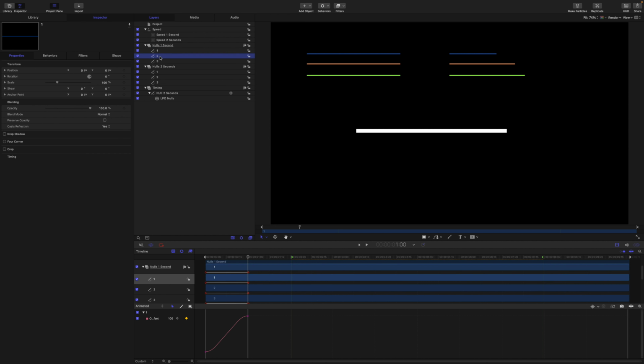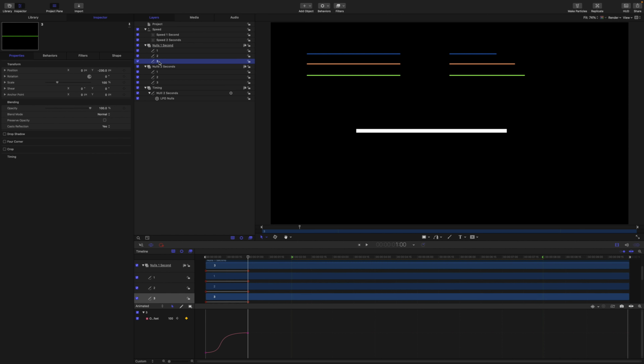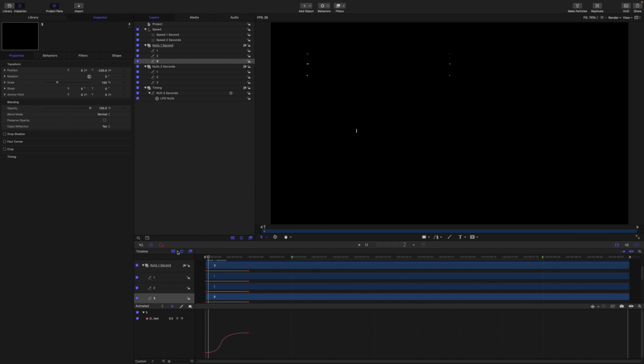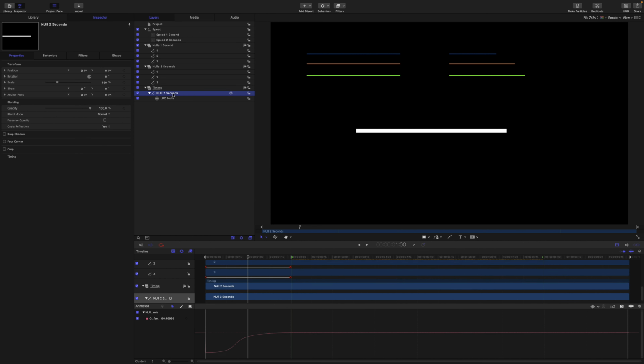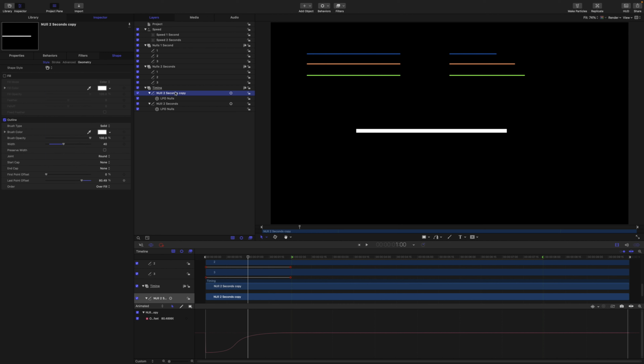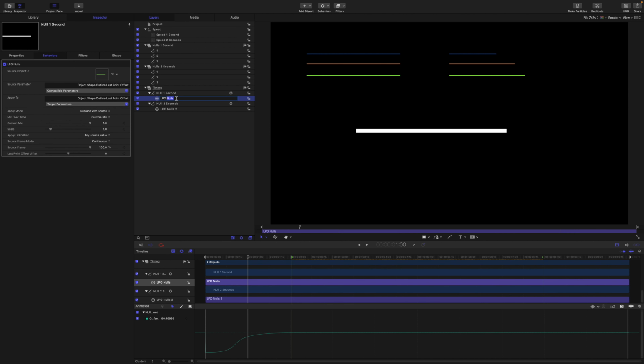Now all of the speed curves are still the same, but they're just running for 1 second instead of 2. So we have one group of nulls running for 1 second and another group of nulls running for 2. Now I need to duplicate this 2-second null layer. I'll rename it to null 1 second and update the link names accordingly.